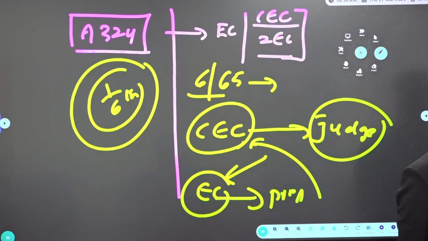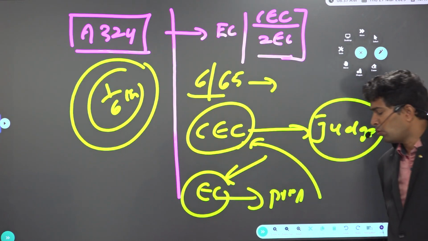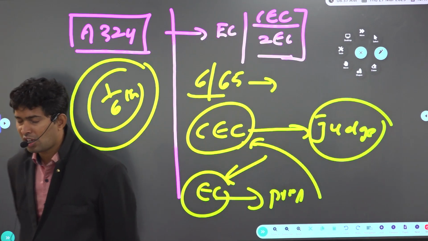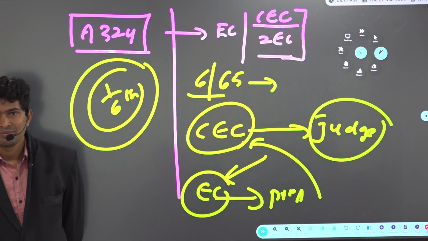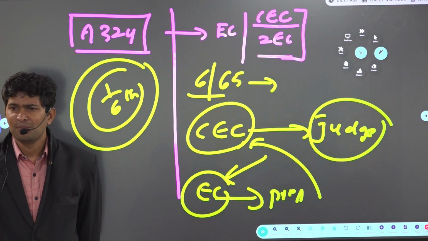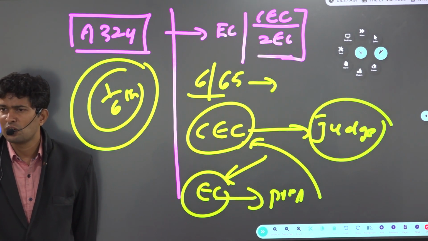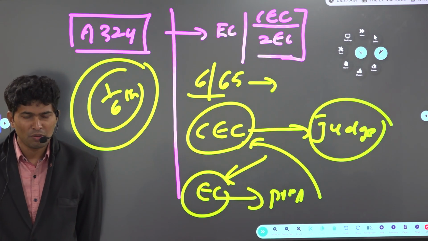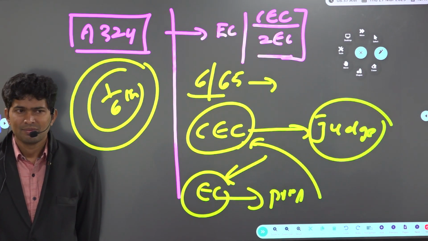Correct? Again, in elections, opinion poll, exit poll. Already we know opinion poll and exit poll also. Representation of People's Act. What if NOTA votes are more than the total votes, or NOTA votes are more in a constituency? Nothing will happen in India because NOTA is just an opinion, it does not have the right to recall in India. Which means even if NOTA votes are more, what is going to happen? Nothing is going to happen.